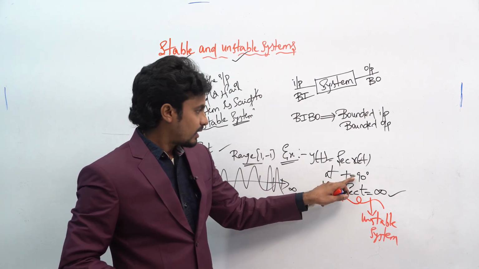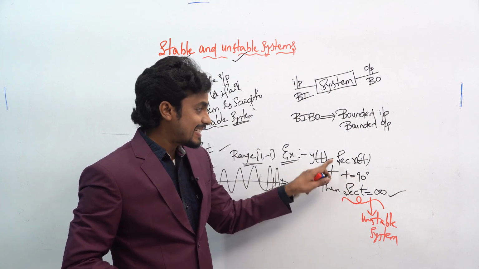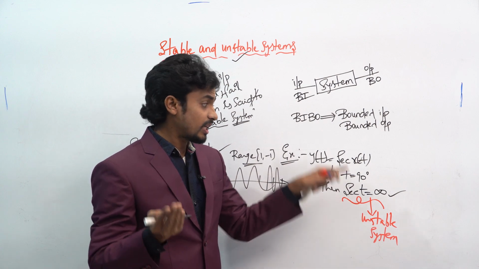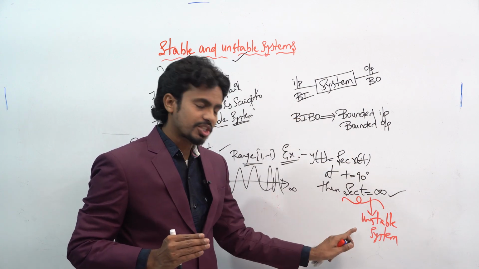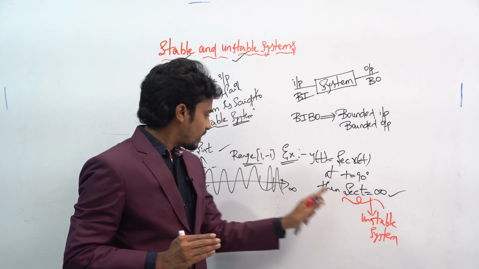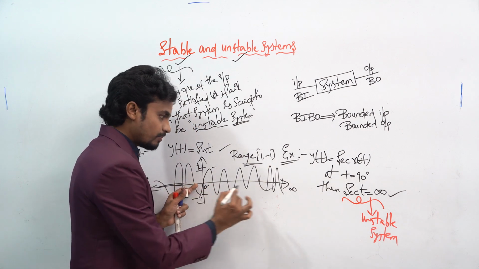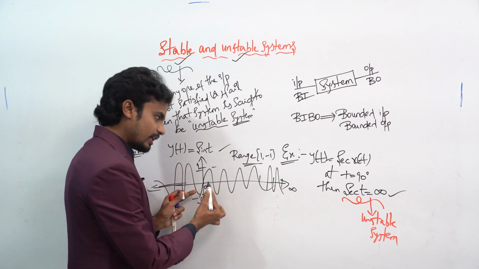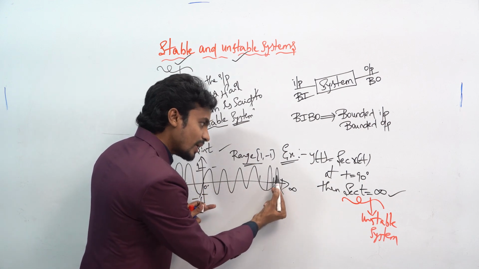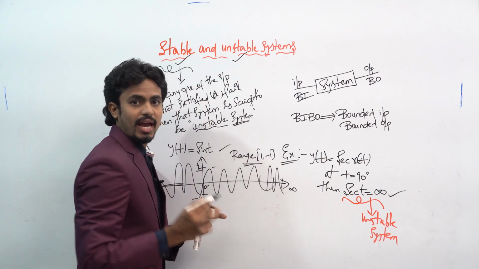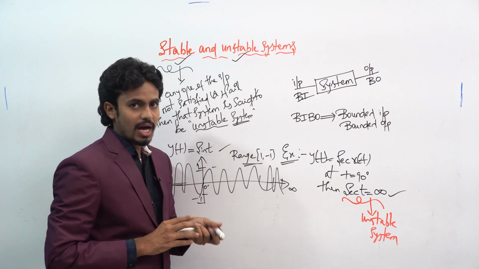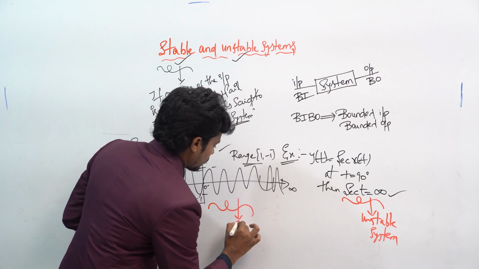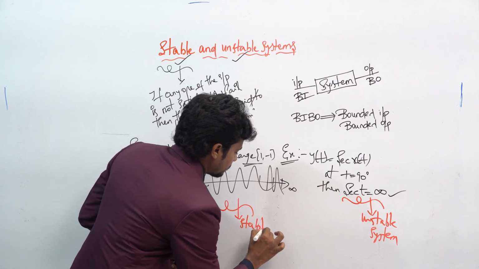But in the earlier question you can see, if you put t as 90 degrees, secant t by default becomes infinite, right? By default it becomes infinite, hence the type of system is an unstable system. Here in this question it can't become infinite, it ranges between plus 1 and minus 1. Here also some value is present. Okay, hence the type of system is a stable system.